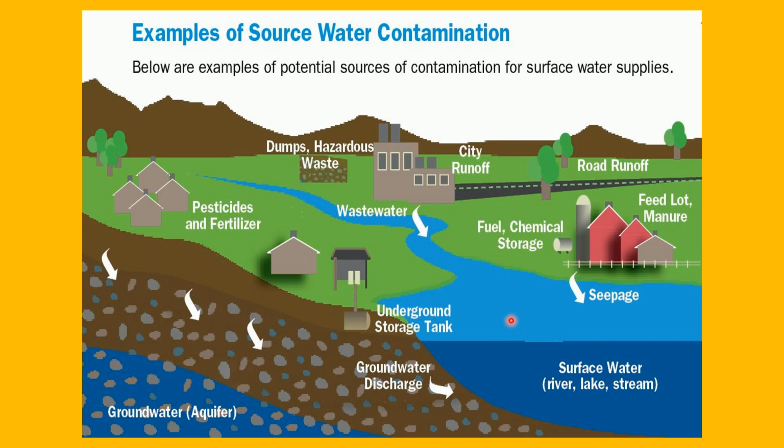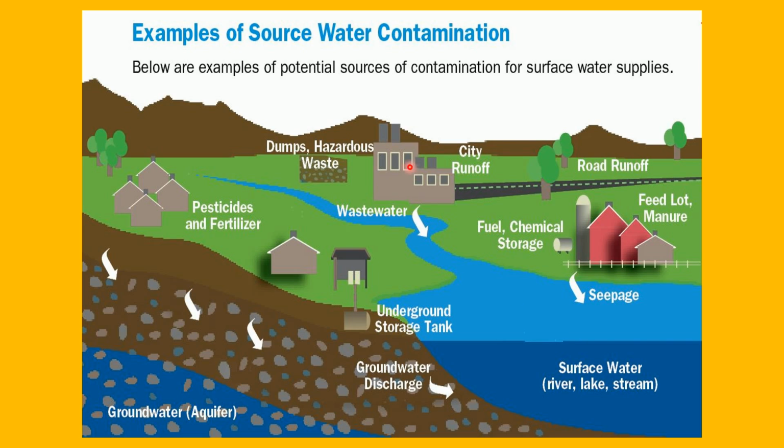Then another most important reason for contamination is industrial activities. The waste which comes from the industries is dumped directly into the huge water bodies. Not only that, we also use these water bodies as a cooling agent in many industries. They use the water for cooling and then discharge that hot water into these water bodies, which is going to disturb the temperature, which also causes damage to the living organisms.